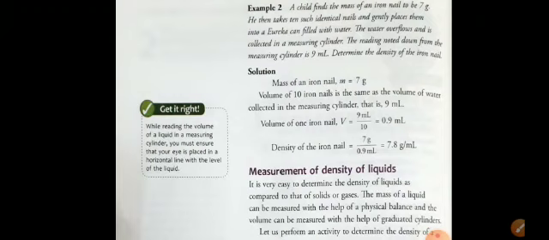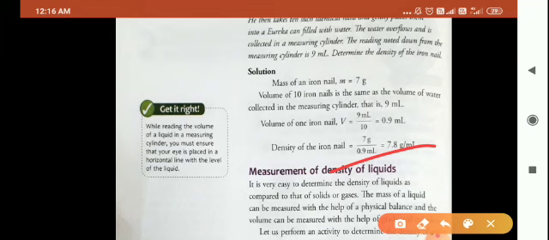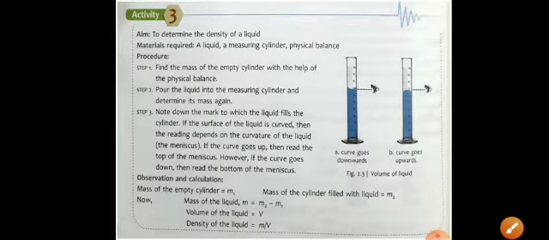Measurement of density of liquids. It is very easy to determine the density of liquids as compared to that of solids or gases. Till now we were finding the density of solids. Now in this topic we will learn how we are going to find the density of liquids. For finding the density of liquids, we will perform an activity with the help of a measuring cylinder. Now here you can see activity 3.